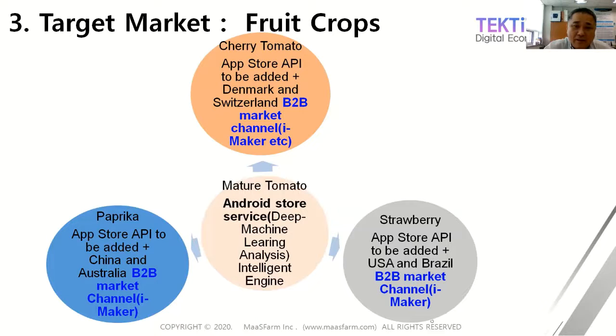After that, we will add more cherry tomato models and more models annually. So also we will add more UI services annually. Even though we are now starting with the yield production UI service, after that we will add sugar content forecast and uniform size forecast like that.